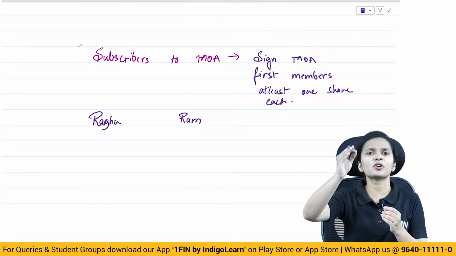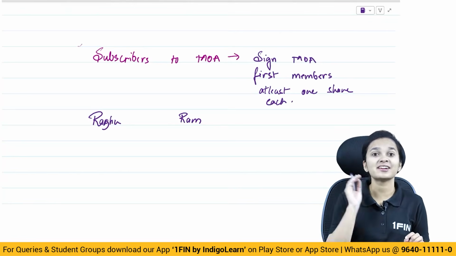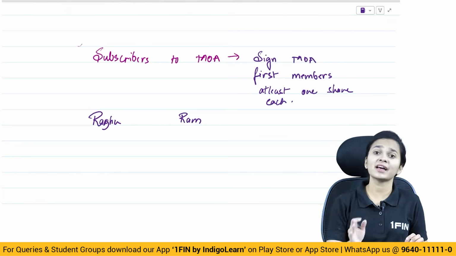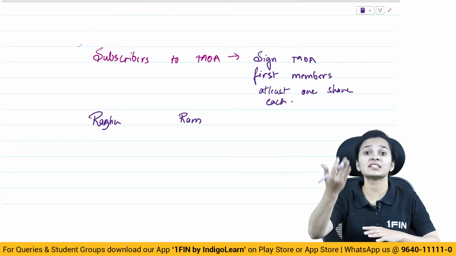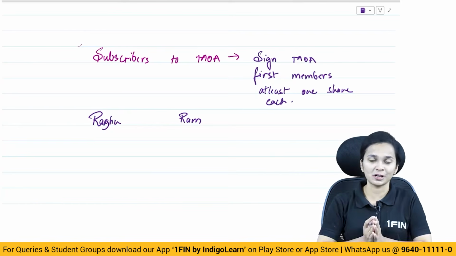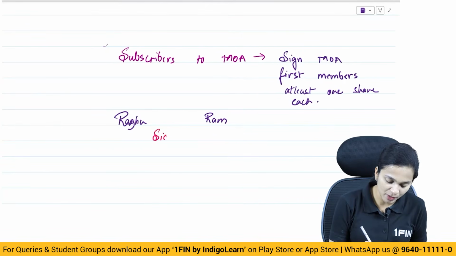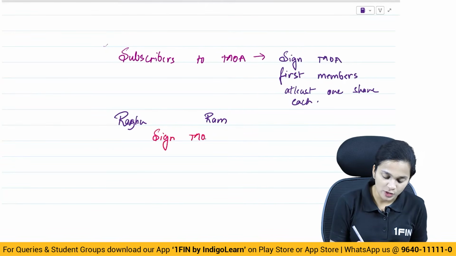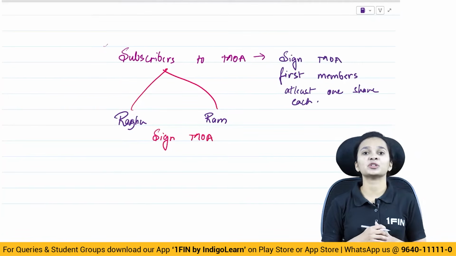The most important document of the company is the memorandum of association. So here Raghu and Ram are the people who are incorporating the company and taking the steps for incorporation. They are the ones who are going to sign the memorandum of association. So Raghu and Ram will become the subscribers to the MOA.